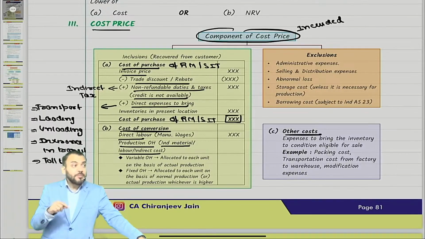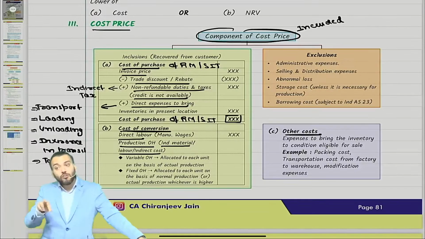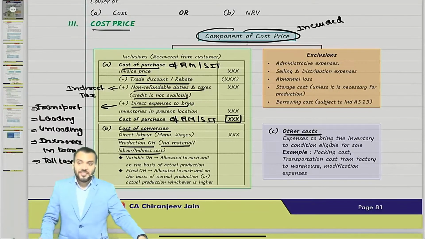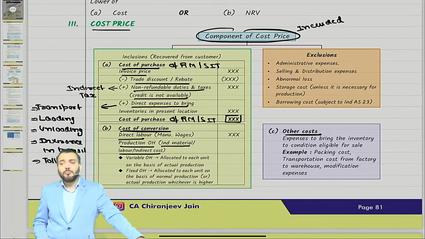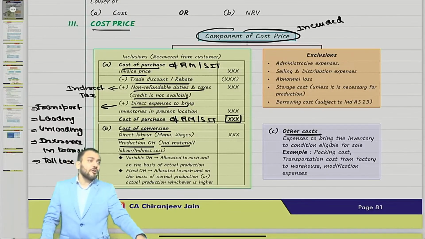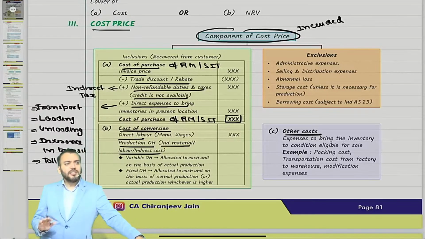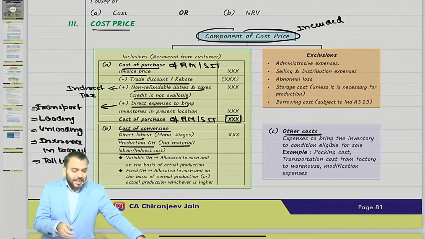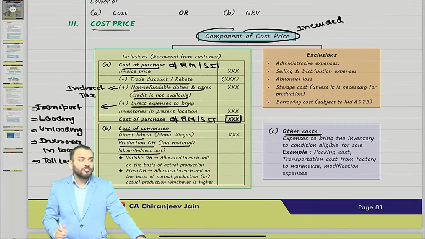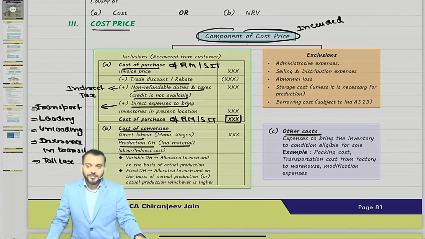And fixed overhead will be allocated to each unit on the basis of actual production or normal production, whichever is higher. Now I hope you know normal production. Normal production means number of units which can be produced at normal level of efficiency. But can I say actual production can be different than normal production? So what Ind AS 2 says is that it will be allocated to each unit on the basis of actual production or normal production, whichever is higher.